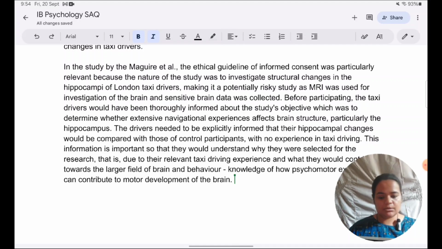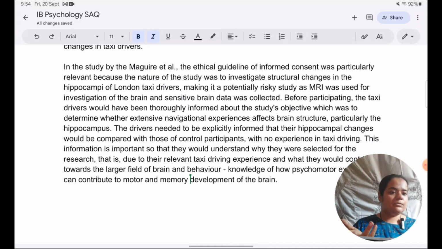And of course, memory also, I forgot, contribute to motor and memory development of the brain. They need to know about that also. That is a suggestion on why they should be participating, and that shows the value of their participation in the study. Having known that they can make a relevant, important contribution to the field, they can fully use their freedom to decide whether they want to make this contribution or not. Unless they know what their contribution is, how will they decide?